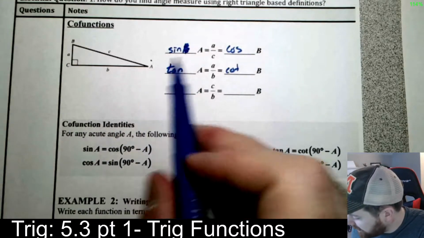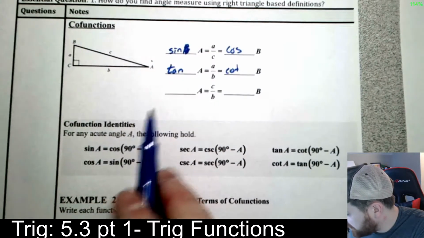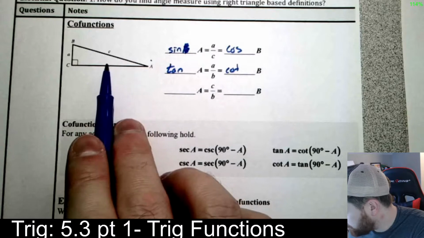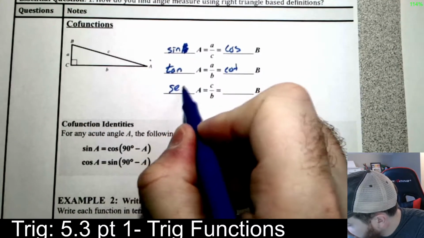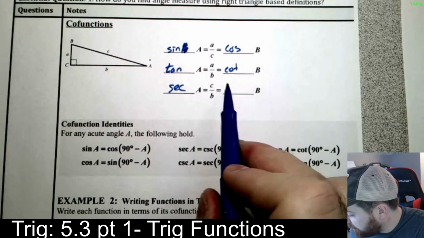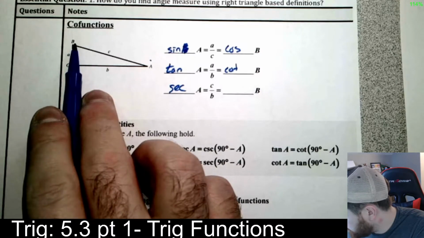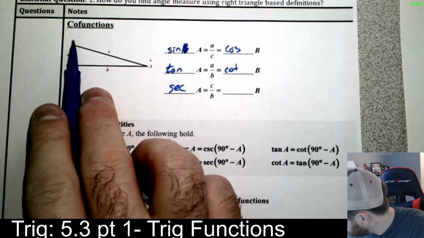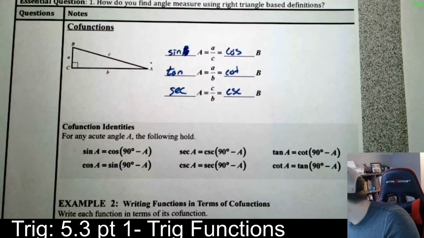And then the last one, C over B, that's going to be what relationship for A? So C is the hypotenuse over adjacent. Hypotenuse over adjacent is the secant of A. That's going to be the same thing as C over B for B. That's going to be the hypotenuse over the opposite side, which is going to be the cosecant. Okay? So here we get what are called cofunctions.